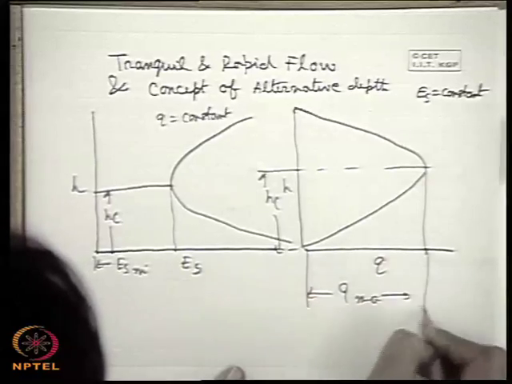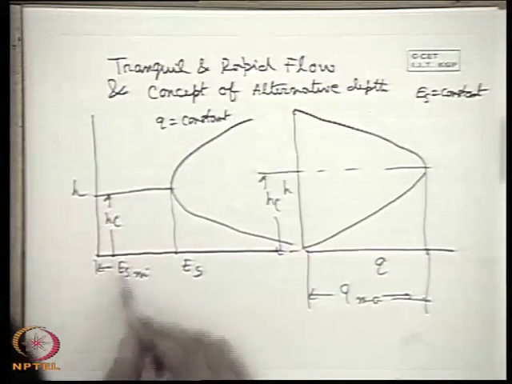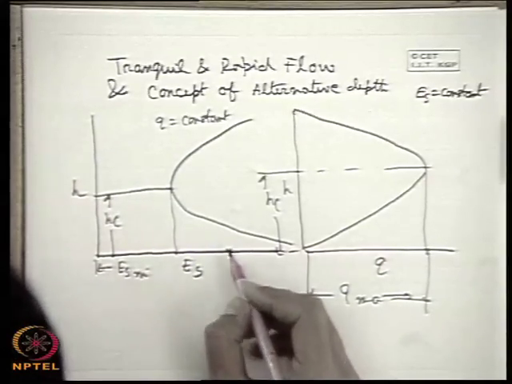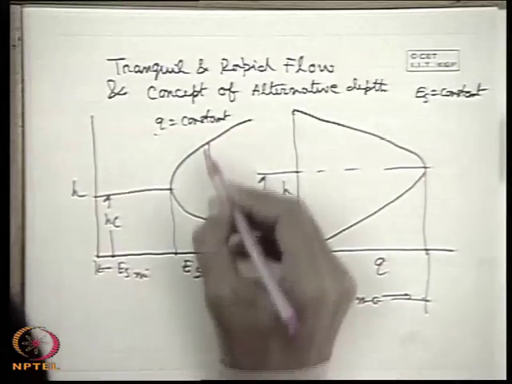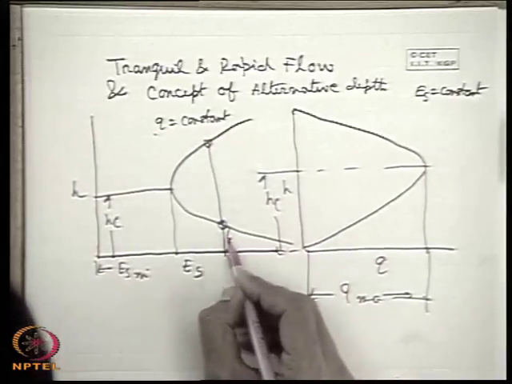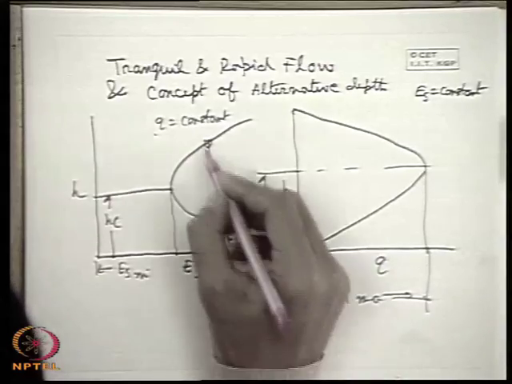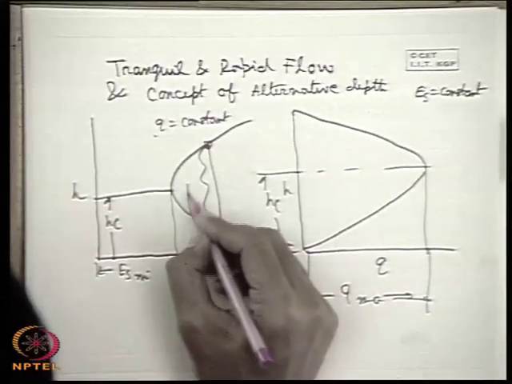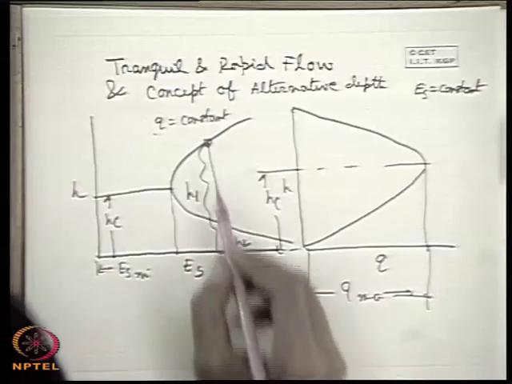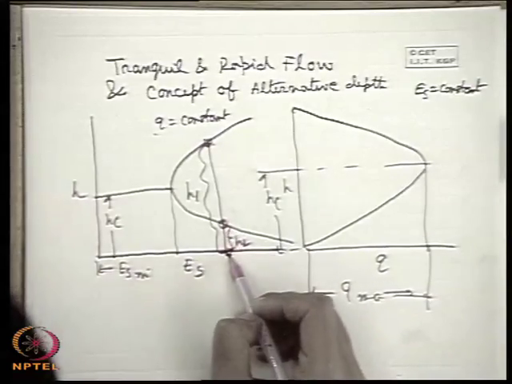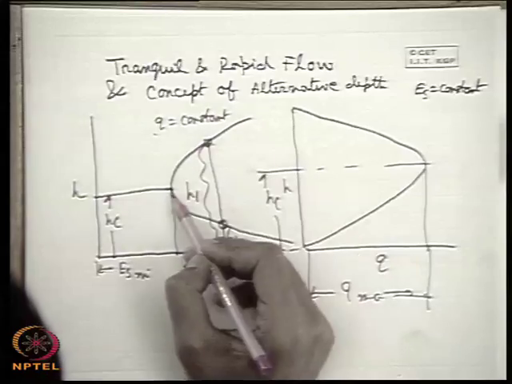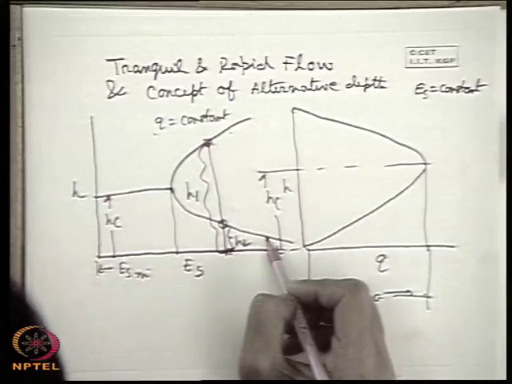Now we see in this curve, at any specific energy, for a given Q, there are two depths of flow. One we can consider as H2, another as H1. One is higher than Hc, that is H1, and one is lower than Hc. One is this side of this maximum point, another is the other side of the maximum point.